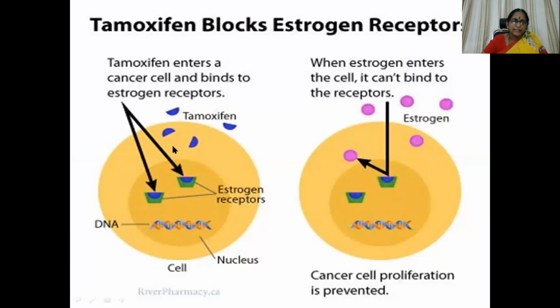Tamoxifen enters the cancer cell. This blue one is tamoxifen, and the green one is the estrogen receptor. So tamoxifen enters the cancer cell and binds to the estrogen receptors. When estrogen enters the cell, it can't bind to the receptor because tamoxifen has already occupied the estrogen receptor site. So cancer cell proliferation is prevented.